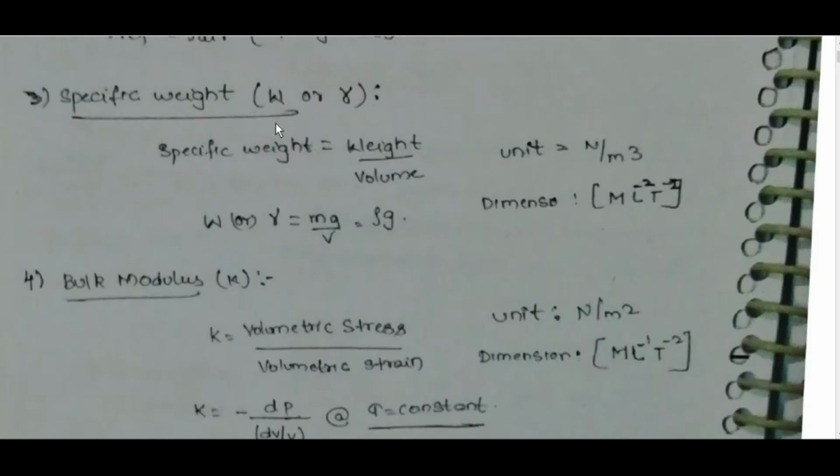Specific weight, w or gamma. Specific weight is equal to weight by volume. w or gamma is equal to mg by v, which is equal to rho g. Unit: Newton per meter cube. Dimension: M L power minus 2 T power minus 2.